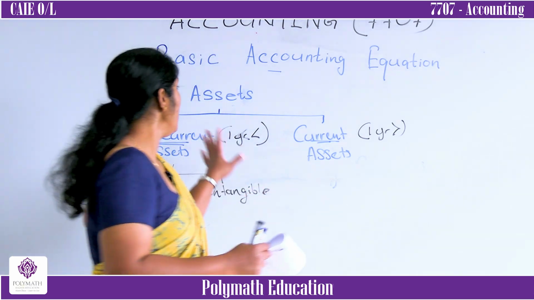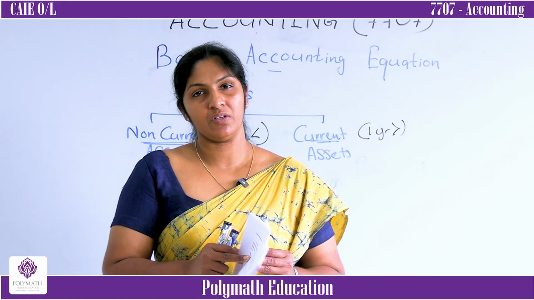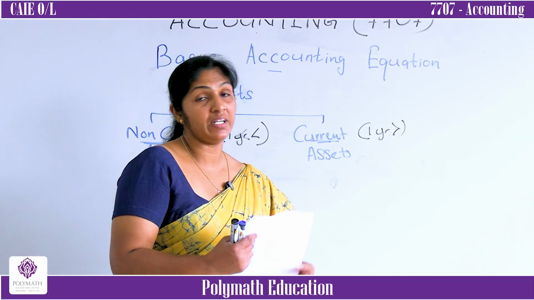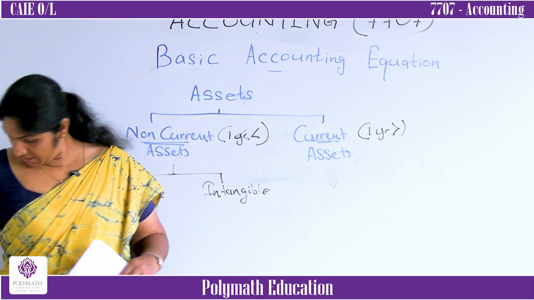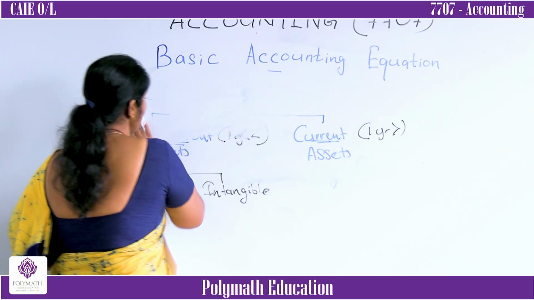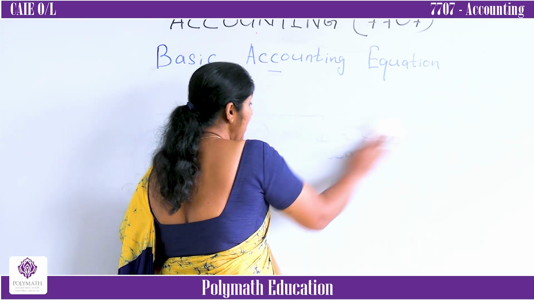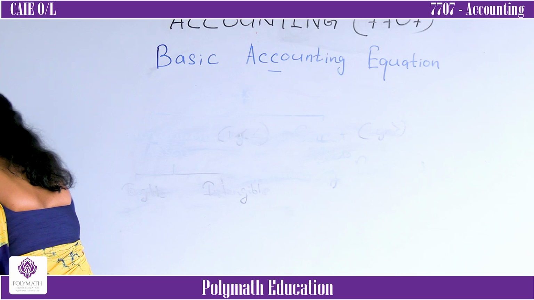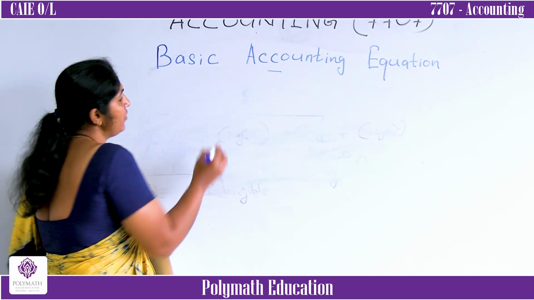Hope you can understand what we mean by assets and the classification of assets. This is the first terminology under the basic accounting equation. Let's move on to our next terminology. Any idea? Yes or no? Okay, the next terminology is liabilities. What do you mean by liability? I know you don't know the accounting meaning, but still you can get a general common idea of liabilities.